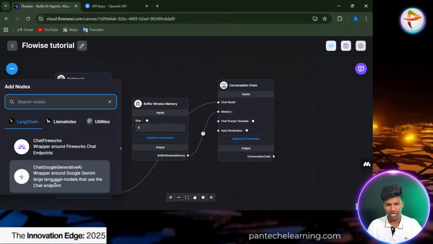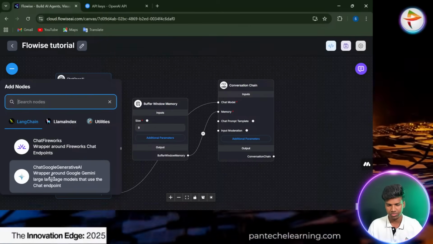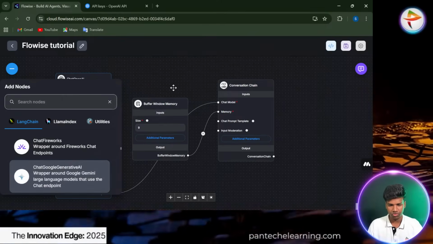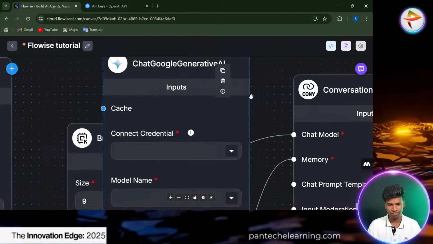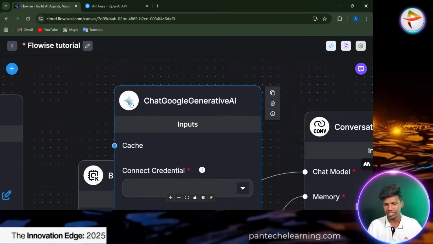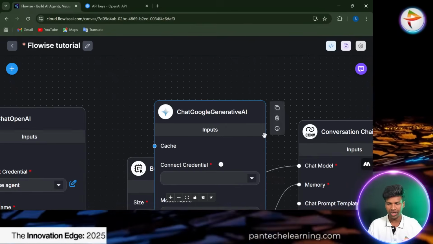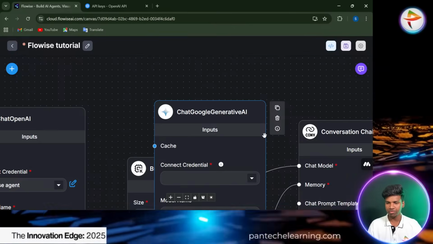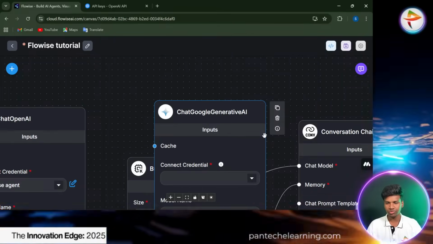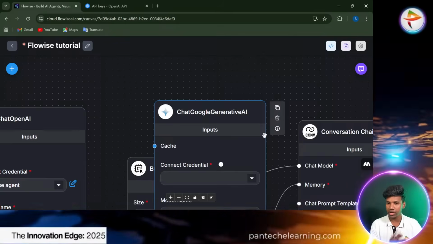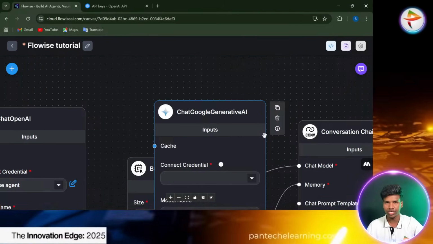So here these three, that is Chat Google Generative AI, that is Gemini's chat model. I have to drag this one to show you. You can see the Gemini logo is there as well as Chat Google Generative AI. I don't know exactly, maybe it's still free. The API key was free in every place, so that's why I said we can face another issue. You have to create a new key, that is important. You can get a new API key from Google AI Studio, like Gemini's API key.